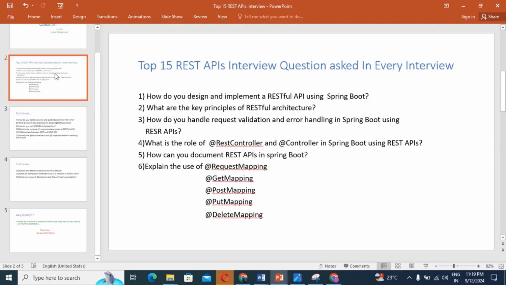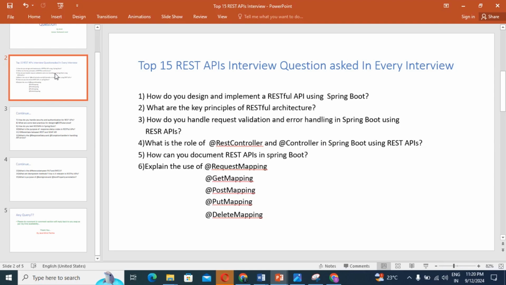The first point is define API requirement: identify the resources, the relationships, operations and the desired behavior of the API you are going to implement. The second step is create a Spring Boot application: initialize a Spring Boot project with the necessary dependencies for web development, just like Spring Boot starter web.